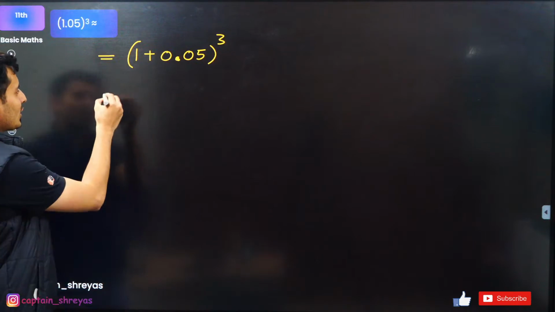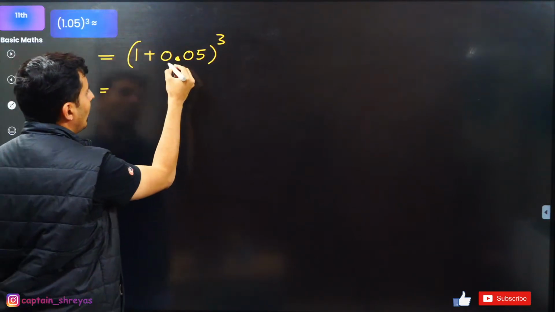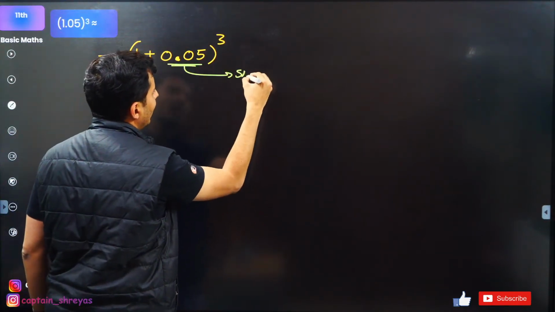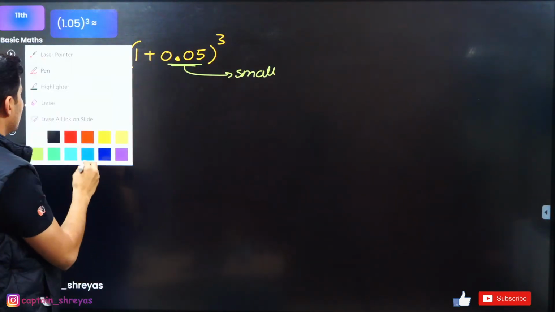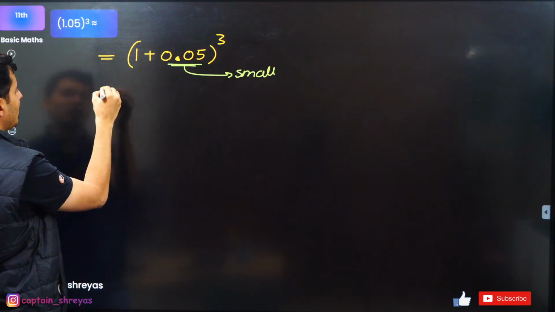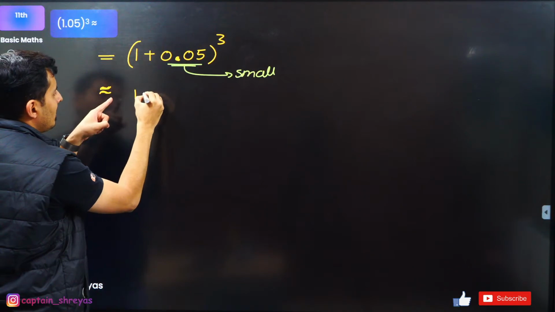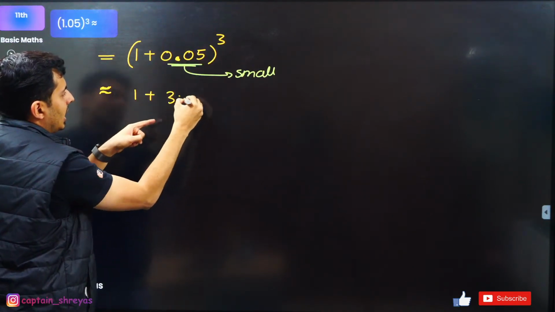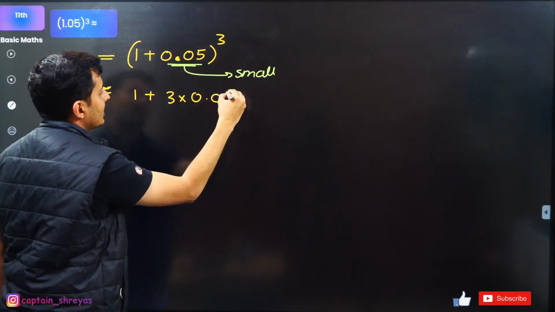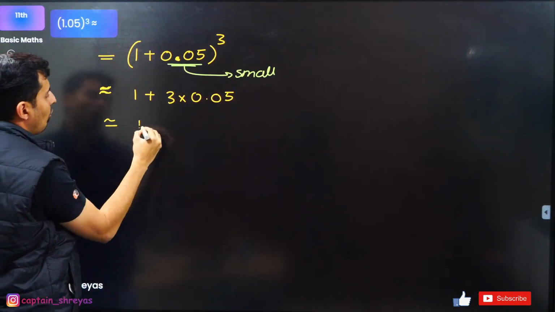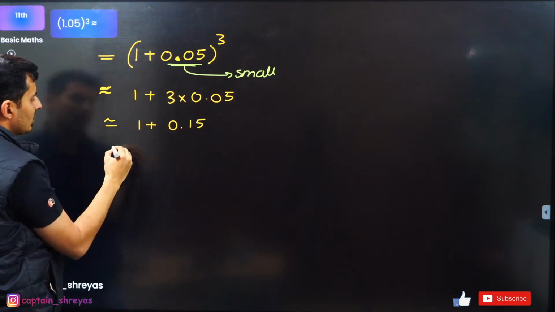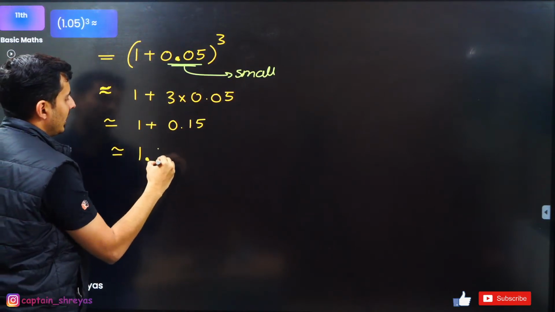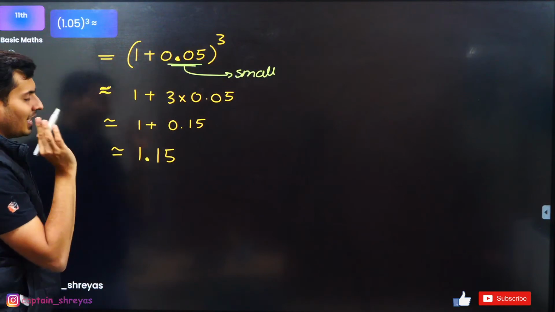Okay, very good. So, is this very, very small as compared to this guy? Yes, it is. So, I can use the approximation. Here I will no longer put equal to, I will put the approximate symbol. It is 1 plus n into x. So this will be 1 plus 5 3s are 15, so 0.15. So this will be approximately 1.15. That's the answer, guys.